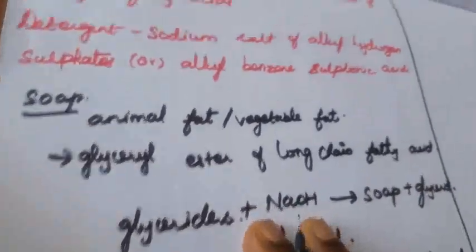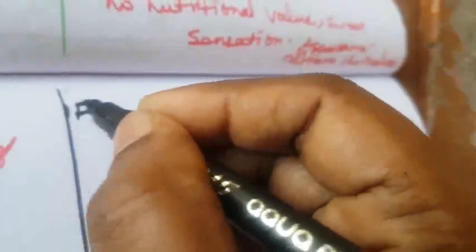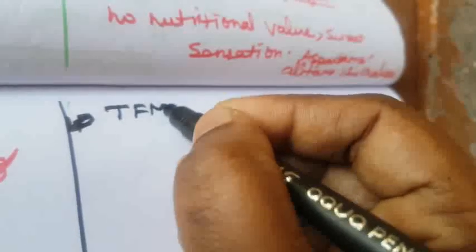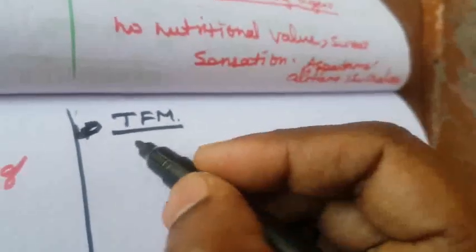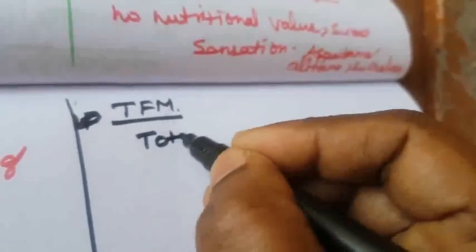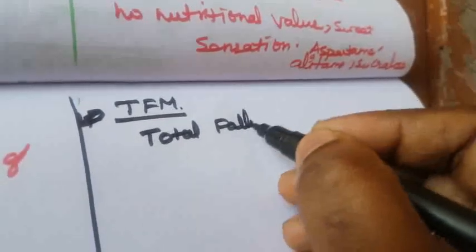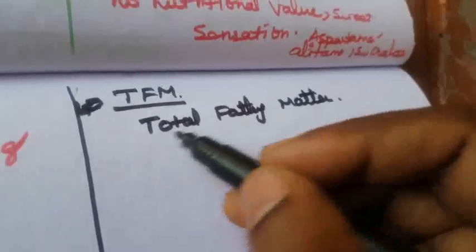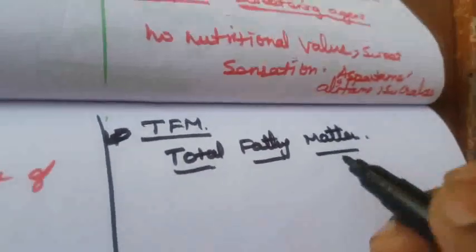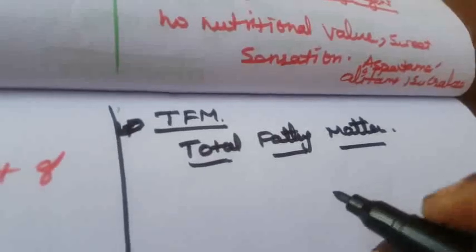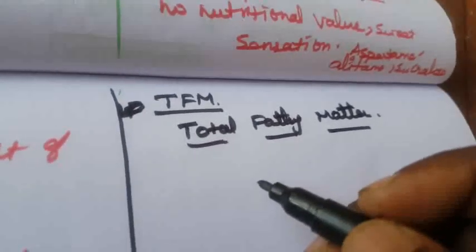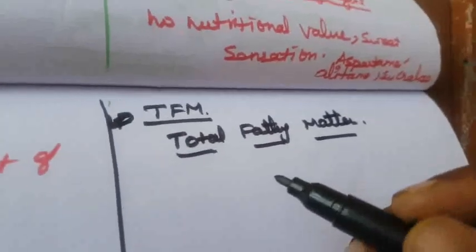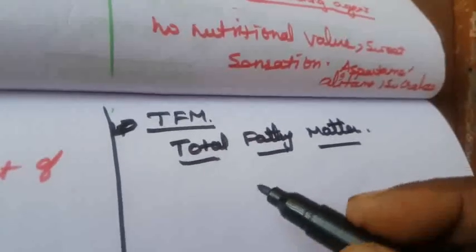So next, what is meant by TFM? TFM is called total fatty matter. What is meant by total fatty matter? It is defined as the total amount of fatty matter that can be separated from a sample after splitting with mineral acid.